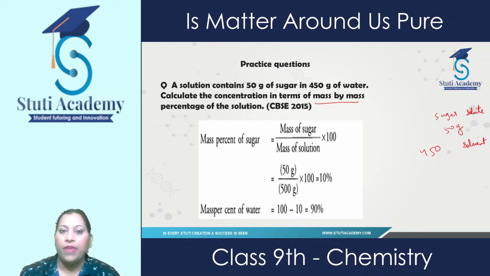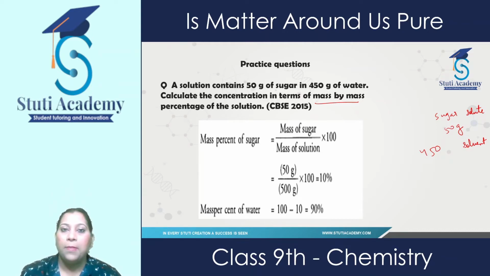So we need to find out mass by mass percentage. Here it means we have to find out the mass of both the components which are present in this solution, and the two components present are sugar and water. We need to find out their masses. How can we find out mass percentage? So how will we find out?